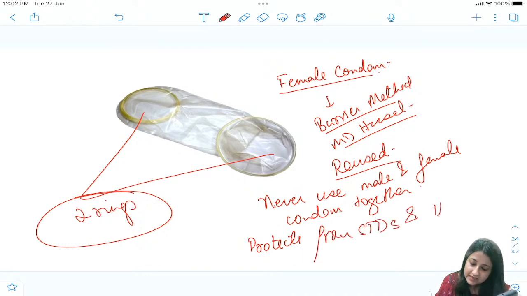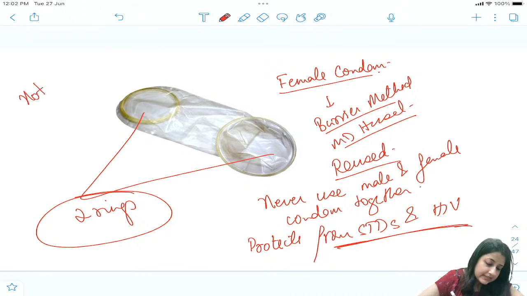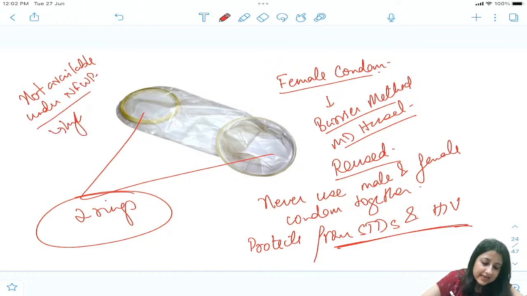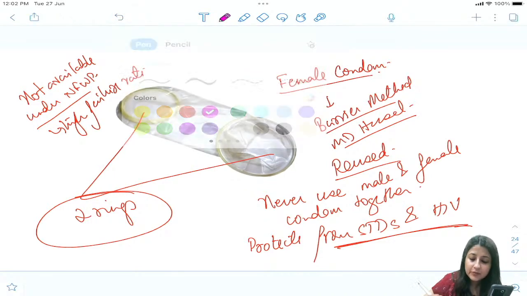Is it available under our National Family Welfare Program? No, not available. This is not available under National Family Welfare Program. Why? Because it has high failure rate. But is it available under any other program? कोई और program इसको promote कर रहा है? Can you make a guess, or do you know some other program?